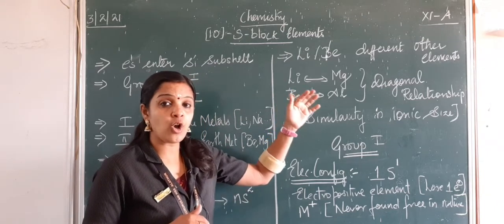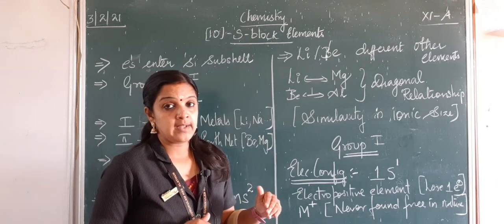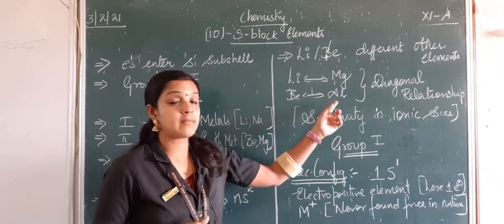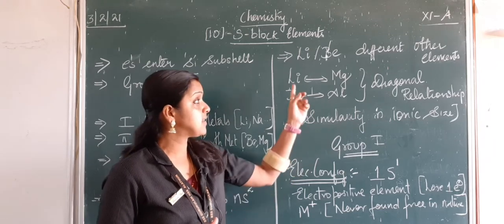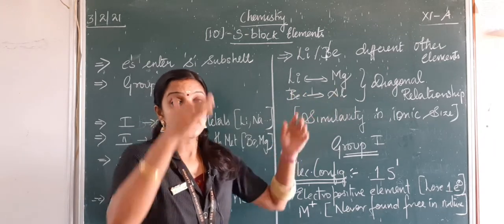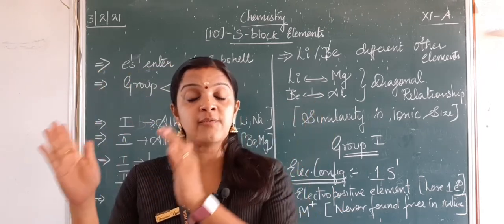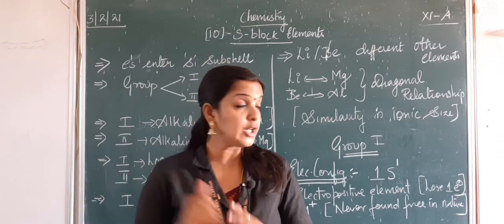Lithium has a similarity with magnesium, and beryllium has a similarity with aluminium. This is group 1, this is group 2, this is group 2 and this is group 3. So they have a diagonal relation with the element that falls in the next group.